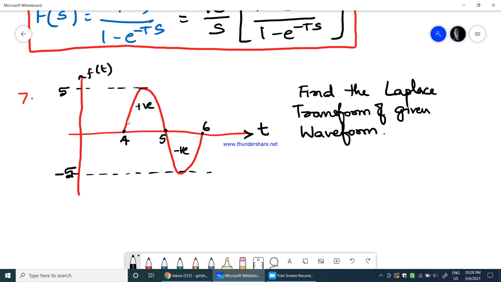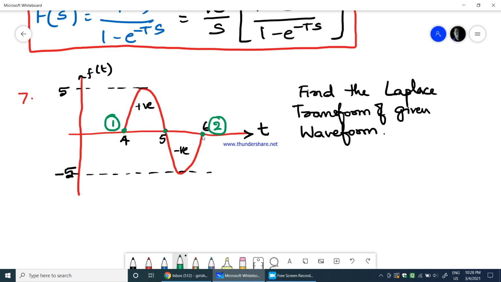You can also get a half wave many times, so we'll see that in the next problem. In any sine wave, we normally write two equations: one at the starting point and the other at the end point. If you have a half wave, we'll write one equation here and the second equation at this point. Anyway, we have one full wave here, a positive wave and a negative wave.